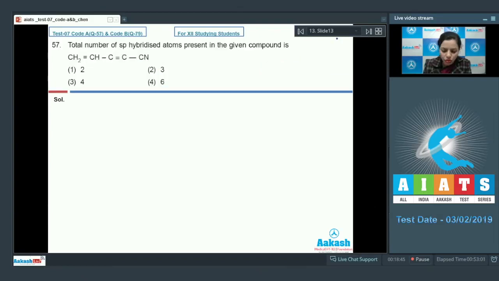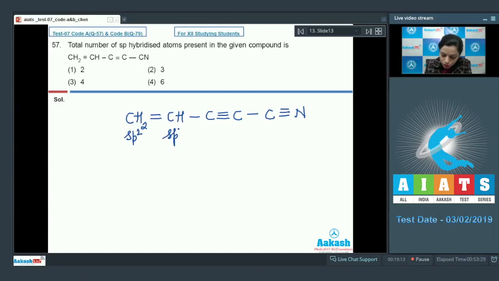After that, question number 57. The total number of sp hybridized atoms present in the given compound is. We have this compound given here, and we need to just find out the total number of sp hybridized atoms. Here this is CN, a nitrile. It can be represented in this way. Now, in this case, this is sp2 hybridized.